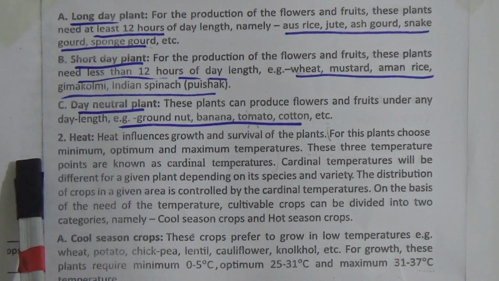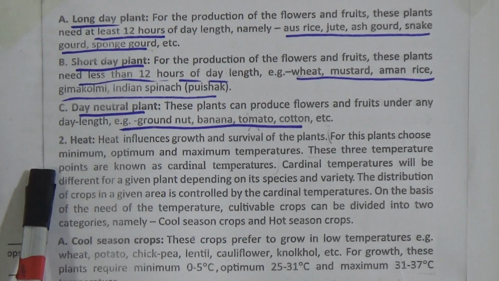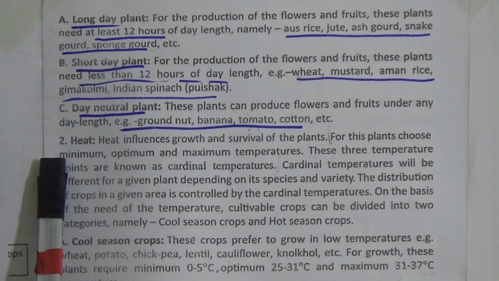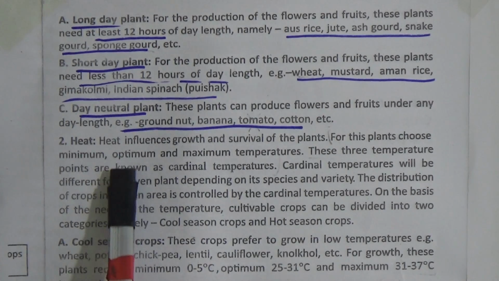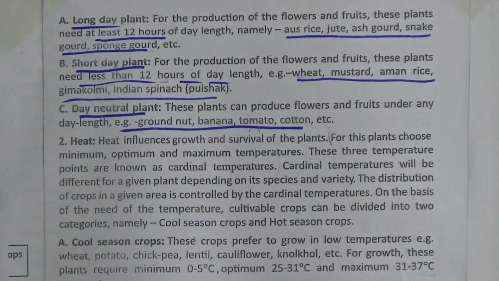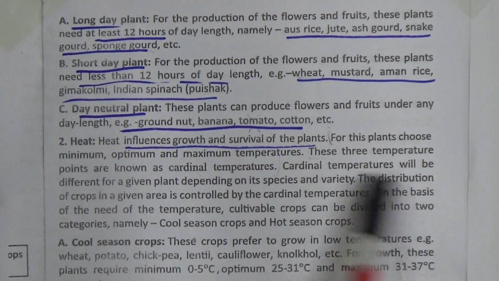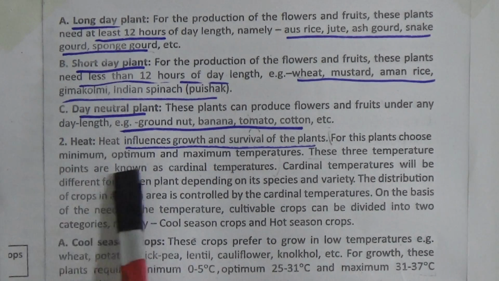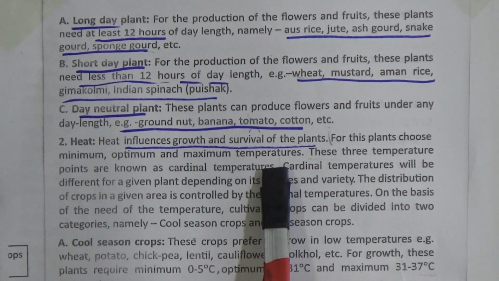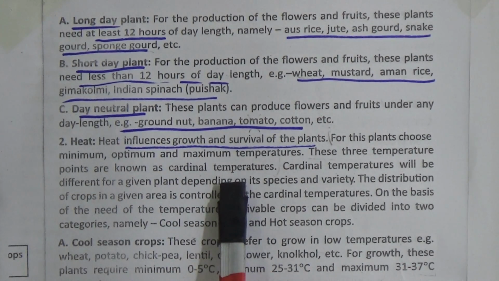Okay. Now we will know about the second thing which has impact on climate, that is heat. Heat influences growth and survival of the plants. For these, plants need minimum, optimum and maximum temperatures. These 3 temperature points are known as cardinal temperatures.